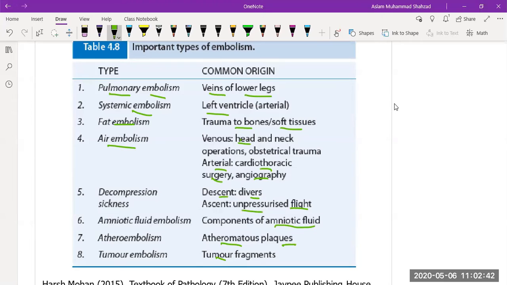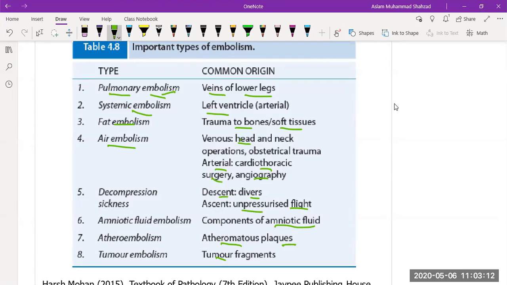So you can see there are 8 different types of embolism, and every type has a different pathophysiology. If it travels through the lungs, it is known as pulmonary embolism. If it is systemic through the left ventricle, then it is systemic. If fat deposits because of trauma, then it is fat embolism. If air is entrapped because of angiography or cardiothoracic surgery or obstetric trauma, then it is air embolism.